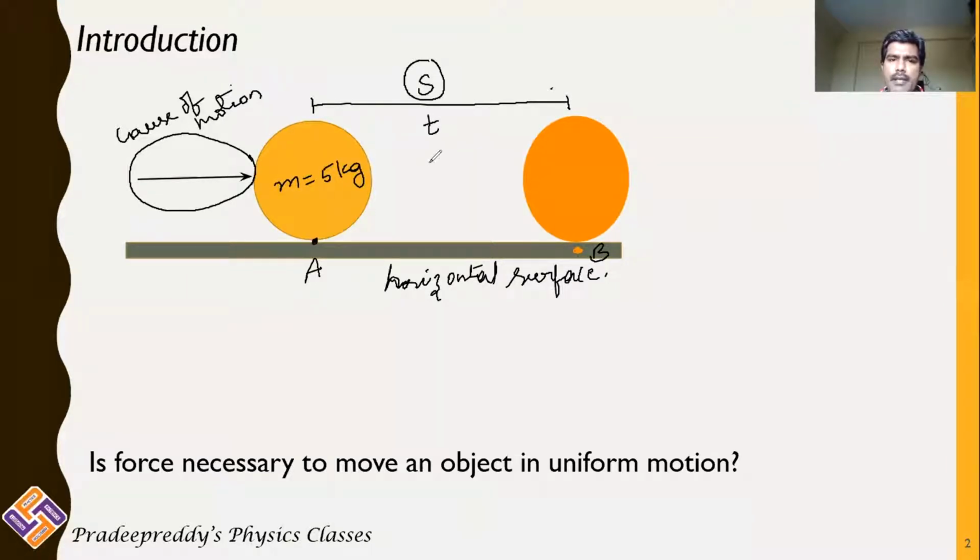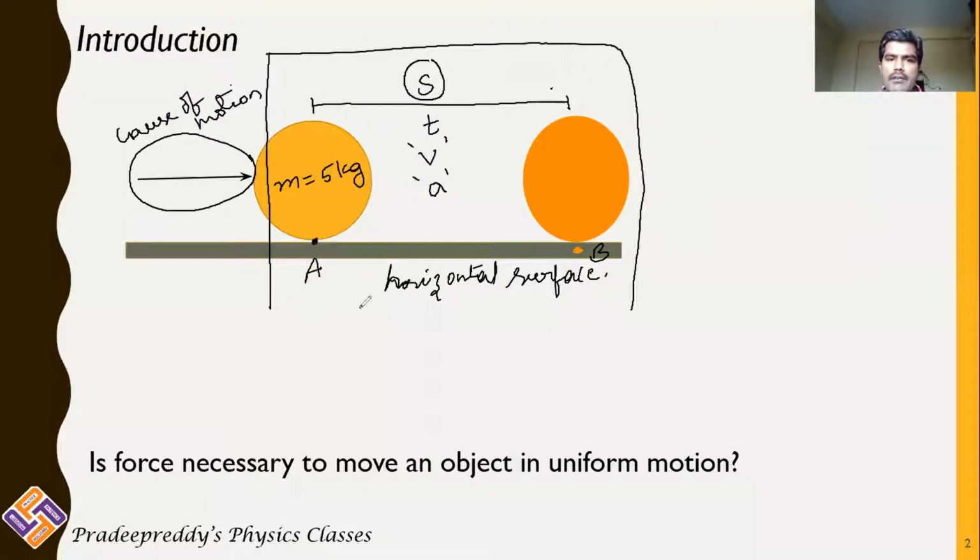Displacement by time gives you velocity. Velocity by time gives you acceleration. And we have equations of motion for all of these, the relation between displacement, velocity, time, and acceleration. In the previous chapters, in the last few video lectures, we have only learnt about the part where the body has some displacement in a particular time.